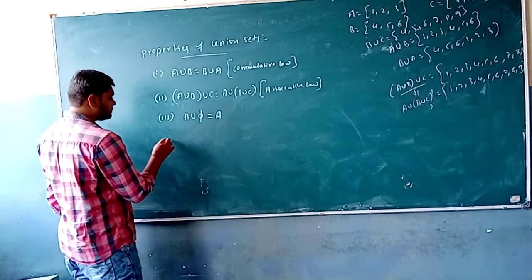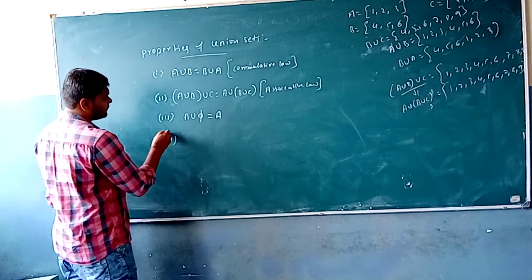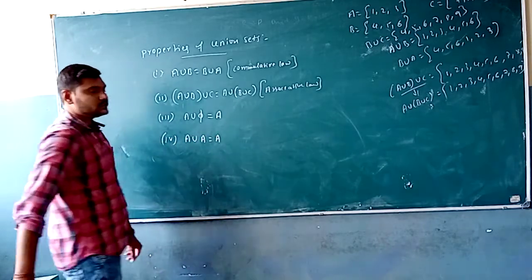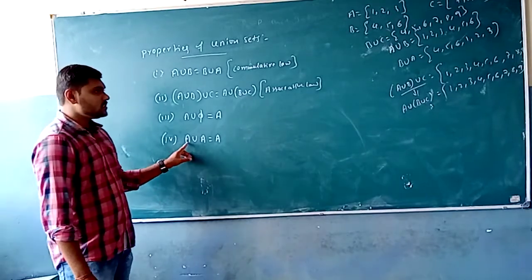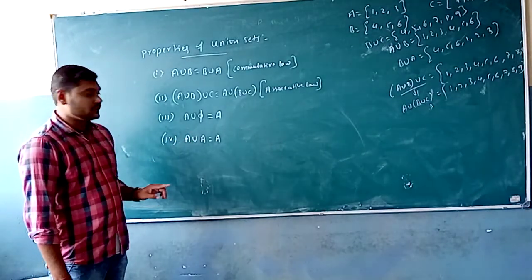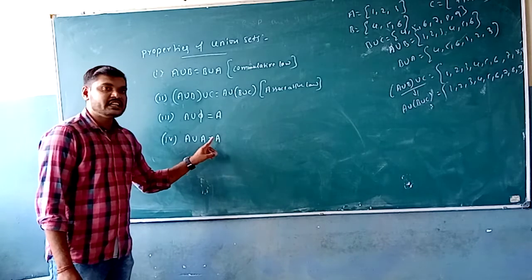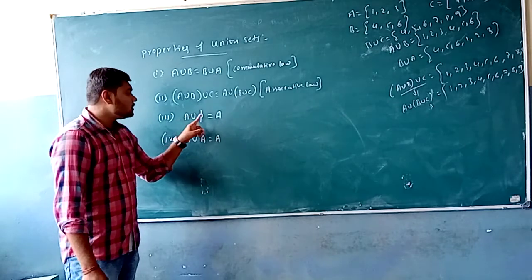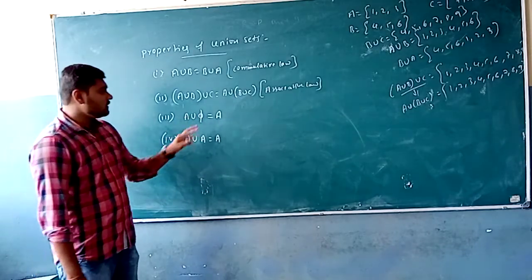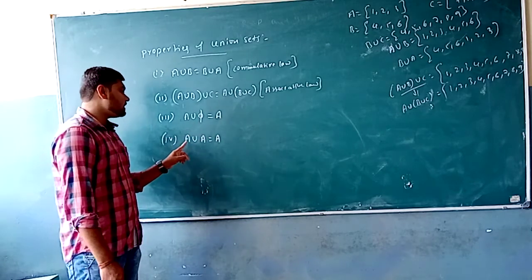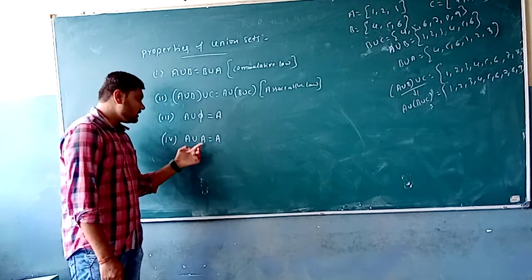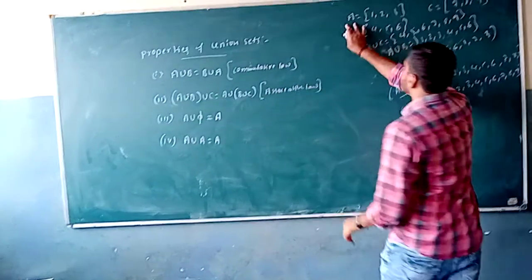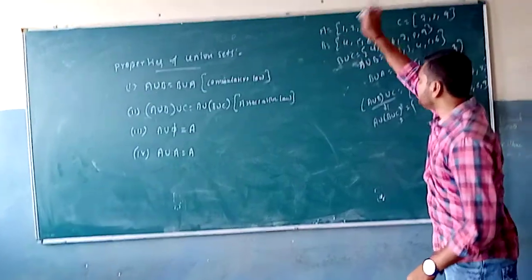So the next one is going to be the fourth one. A union A itself is going to be the set A. That means if we take the union of A with A, what do we get? We get the set A itself. So last time we had A union phi, the empty set, and when we take the union of a set with the empty set, we are getting set A itself. But when we consider A union A, the union of a set with the same set, we get the same set. So if you look at an example, take A equal to 1 to 3. We take the union of A with A.